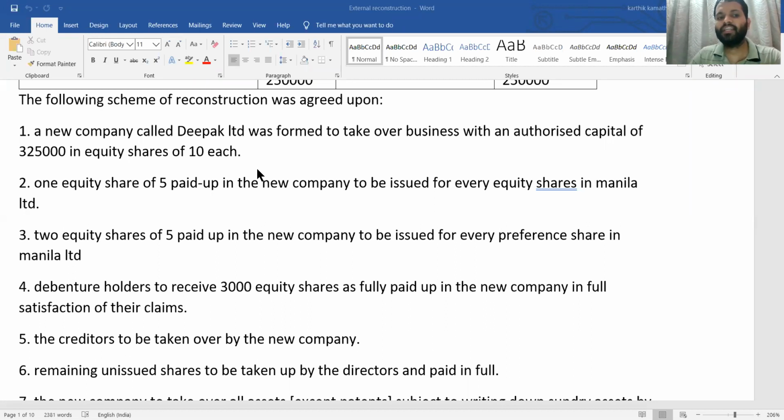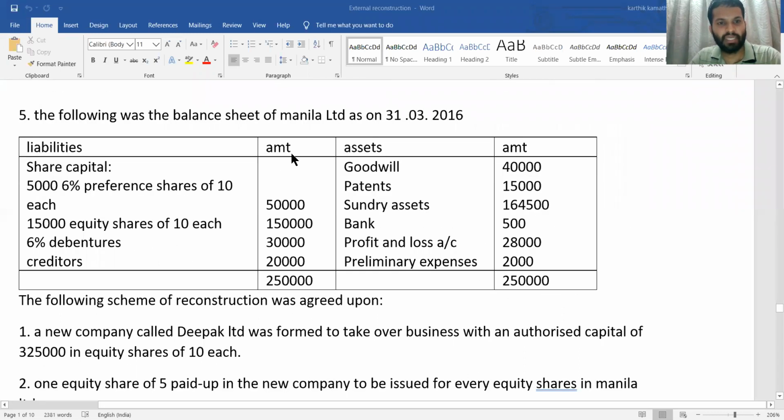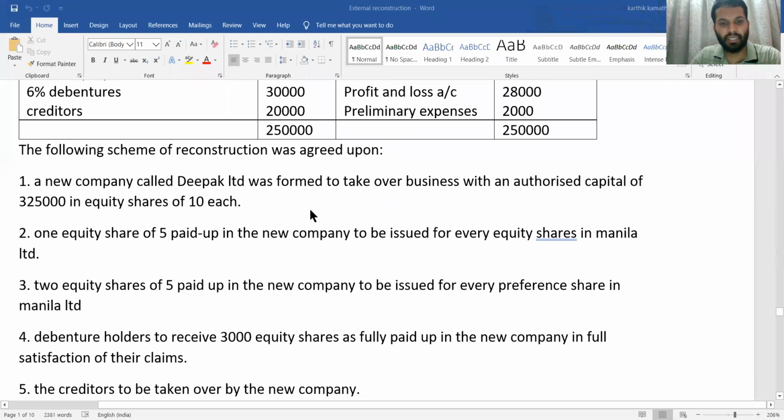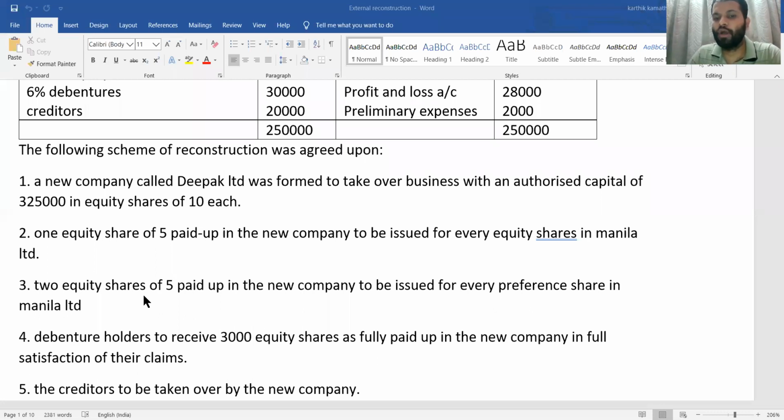Next, one equity share of 5 paid up in the new company to be issued for every equity share in Manila Limited. Here you need to see who is the transferor company. Manila Limited is the transferor company and Deepak Limited is the transferee company. So Deepak Limited is the purchasing company and Manila is the selling company. There is one working note we need to do while solving the problem. Then next, 2 equity shares of 5 paid up in the new company to be issued for every preference share in Manila Limited. So again there is a working note that we need to see.